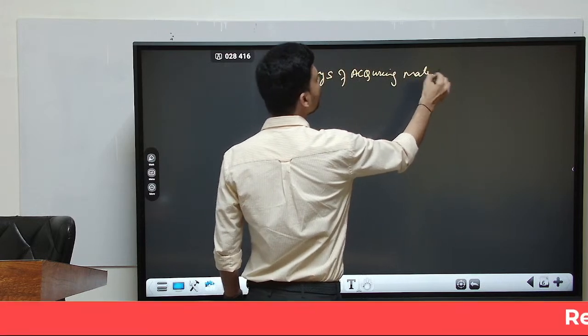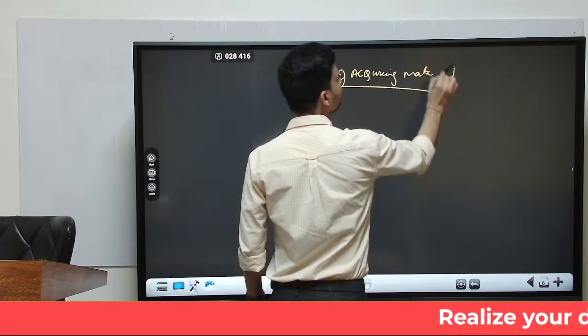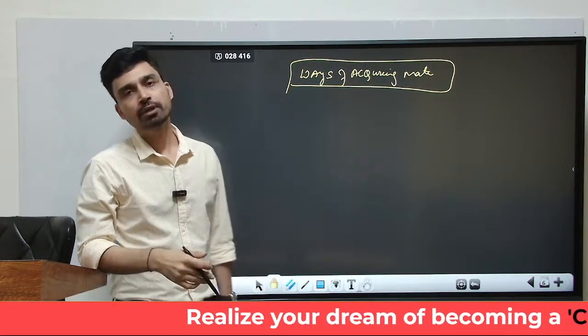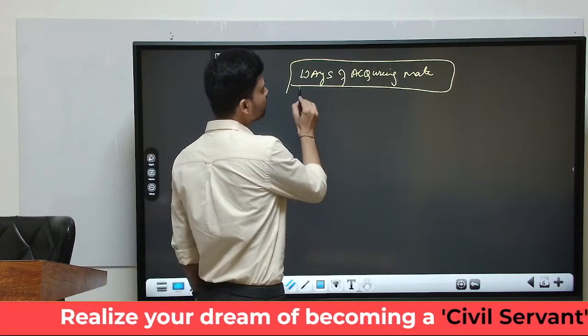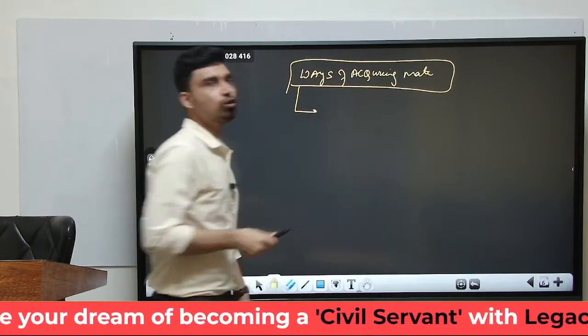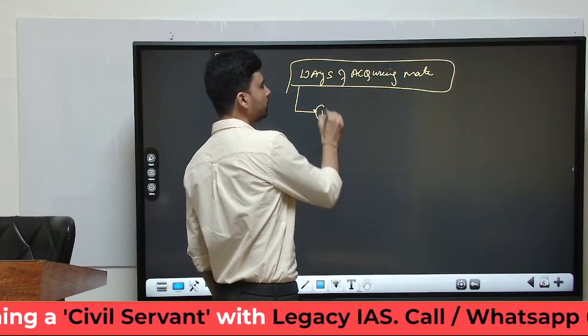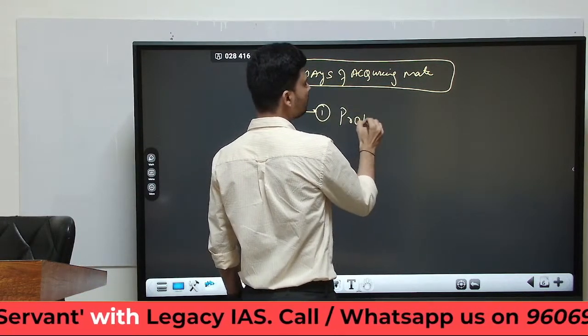This unique way of acquiring a mate is very, very different from the normal traditional marriage that we are used to seeing in our society or any other society. So let us try to understand what the different ways of acquiring a mate in the simple tribal society are. The first is something that is referred to as probationary marriage.